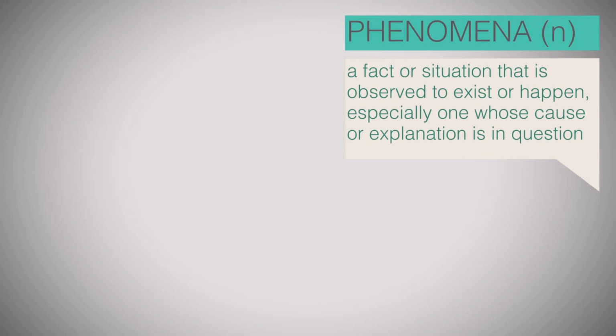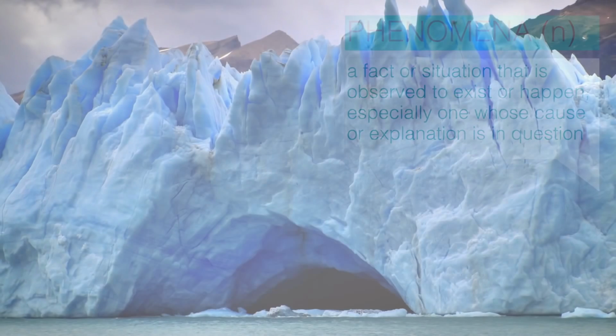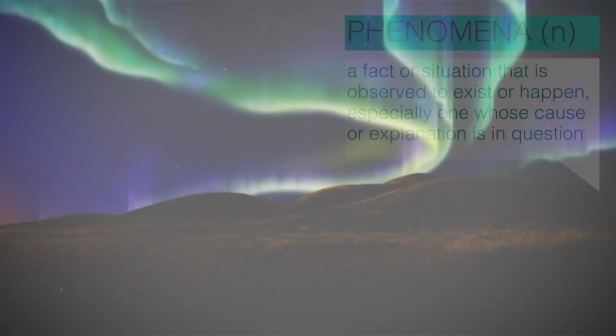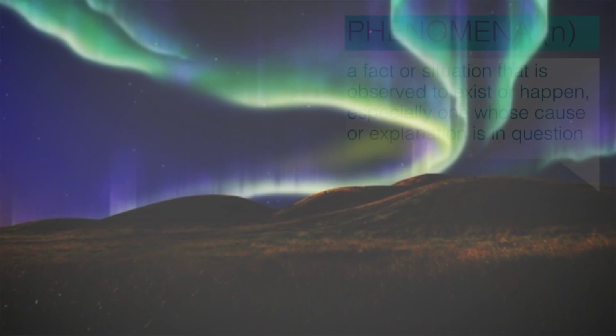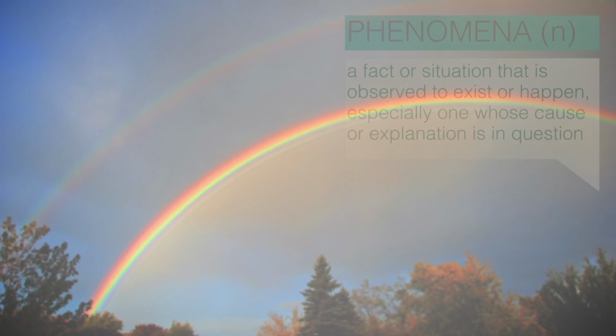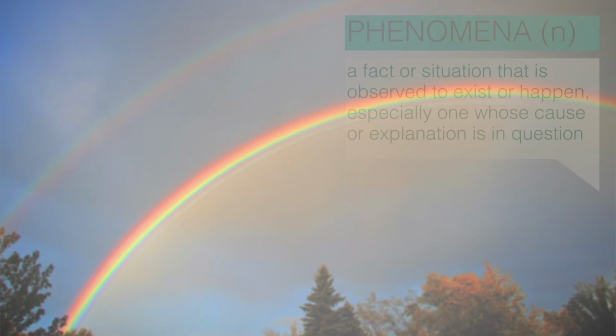Phenomena. Phenomena is a noun referring to a fact or situation that is closely observed to exist or happen, especially whose cause or explanation is in question. For example, glaciers are unique and interesting natural phenomena. Aurora borealis or northern lights are examples of natural phenomena, as well as double rainbows, a natural phenomena all the way.